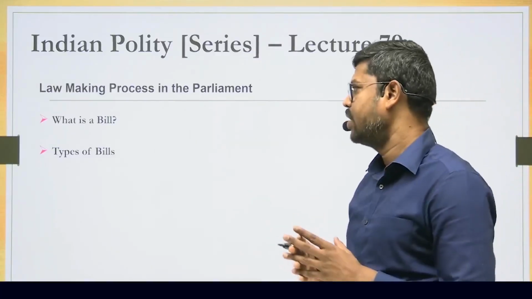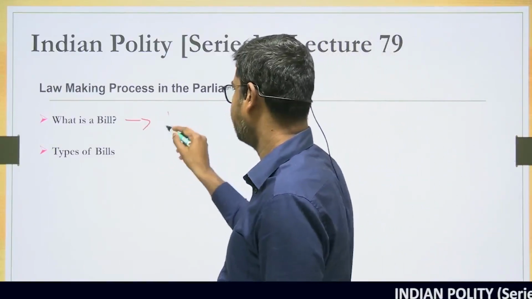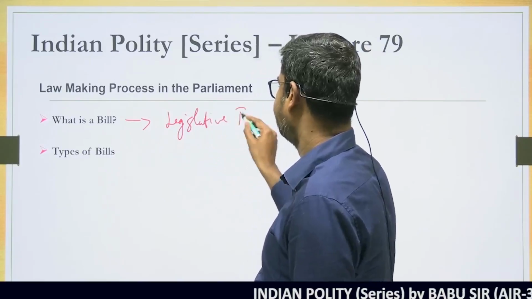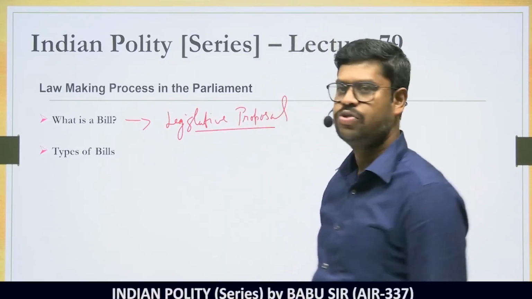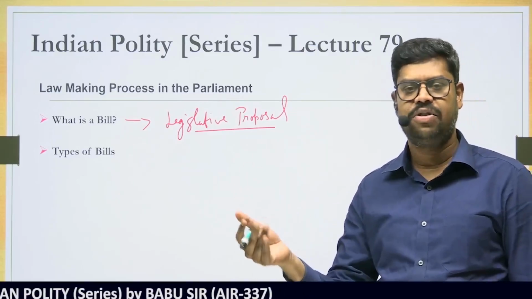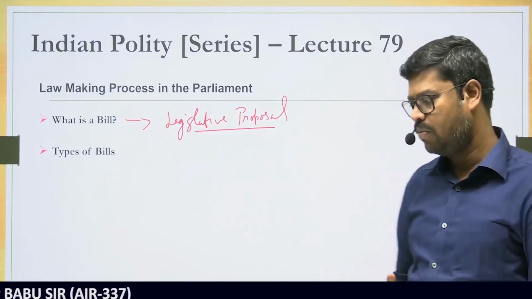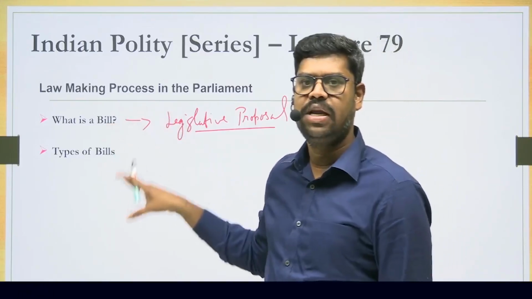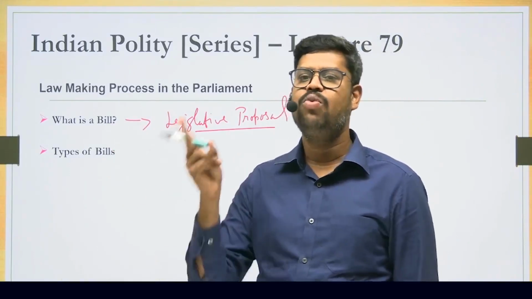So the first thing that you have to understand is what is a bill. As I already said, a bill is a legislative proposal. A legislative proposal is usually introduced by a member of parliament. So only a member of parliament can introduce this proposal. Normally it is a legislative proposal, and once it follows a number of processes and then it becomes an act after the president gives the assent, then it can be enforced in a court of law. Then it creates a legal obligation for the citizens to follow. Otherwise, till the time it is a bill, it is merely a proposal which has to go through a series of stages, which you are going to understand depending upon what type of bill it is.